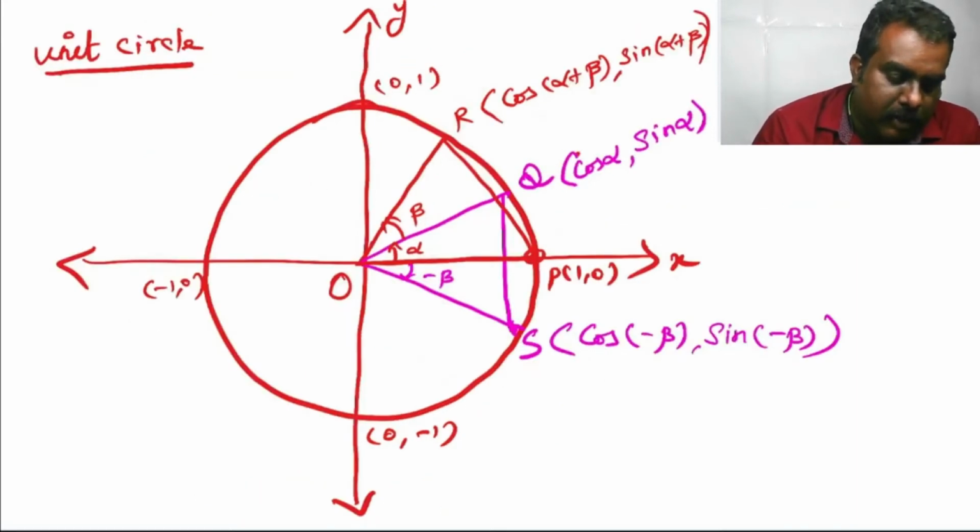Let us consider the unit circle with the center O. Let P be P of 1 comma 0.